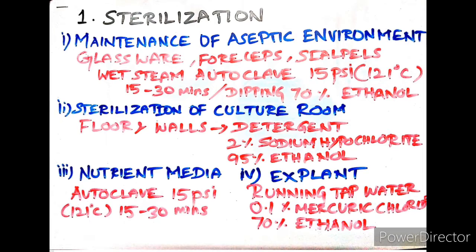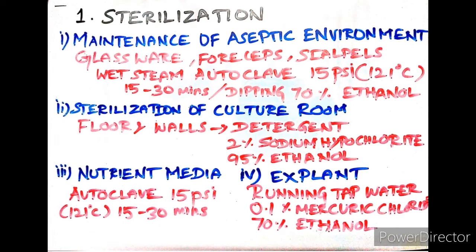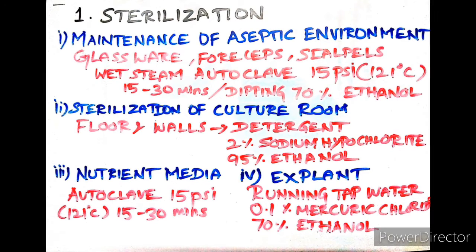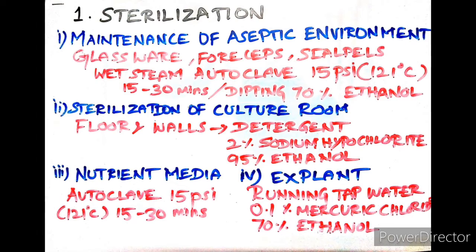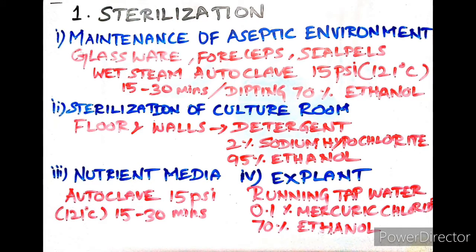They are given four things: maintenance of aseptic environment, sterilization of culture room, sterilization of nutrient media, sterilization of explants. In maintenance of aseptic environment, we discussed sterilizing the glassware, forceps, scalpels, and all accessories in mid-stream sterilization by autoclaving at 15 psi, that is 121 degrees Celsius for 15 to 30 minutes, or dipping in 70% ethanol followed by flaming.